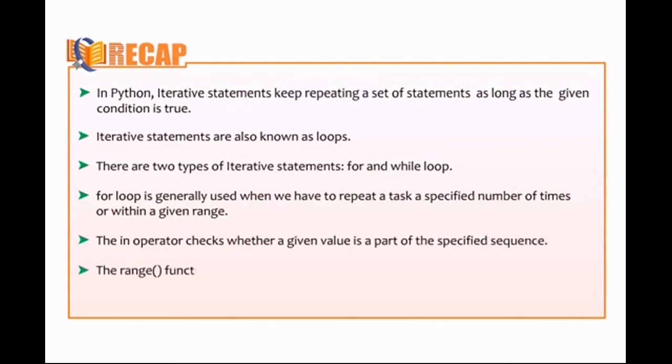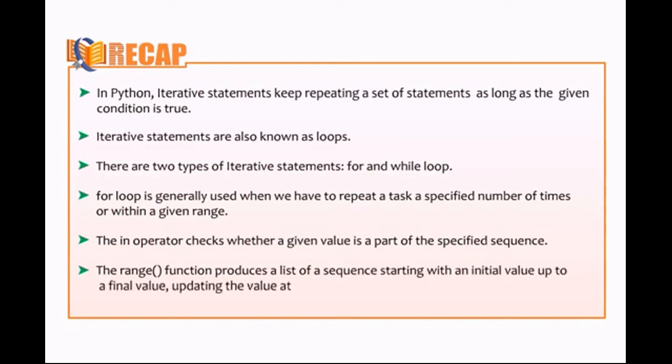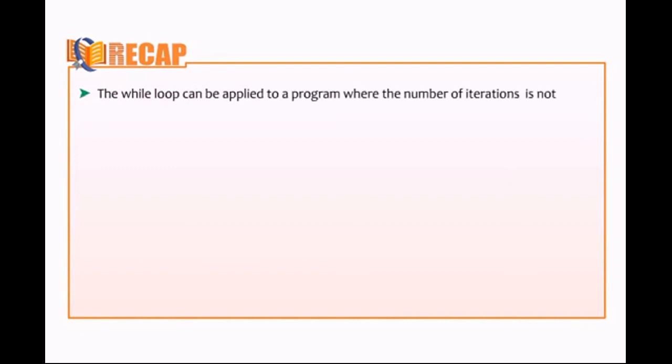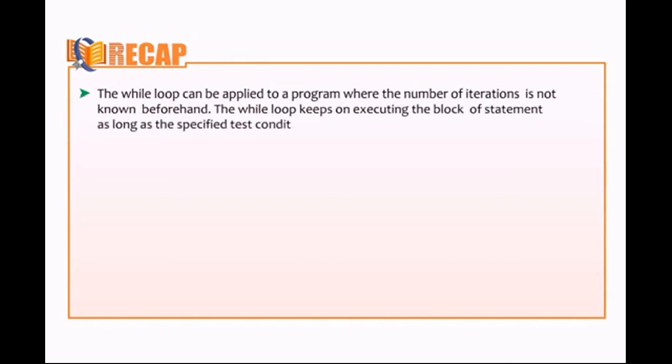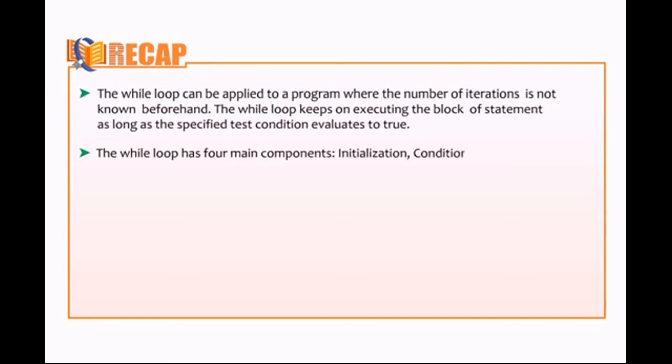The range function produces a list of sequence starting with the initial value up to a final value, updating the value at each step. By default, the value is incremented by 1. The while loop can be applied to a program where the number of iterations is not known beforehand. The while loop keeps on executing the block of statements as long as the specified test condition evaluates to true. The while loop has 4 main components: initialization, condition, loop body, and step value.